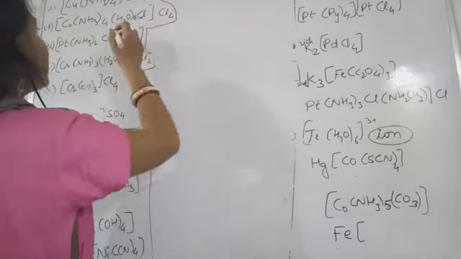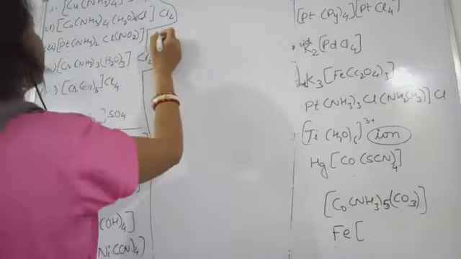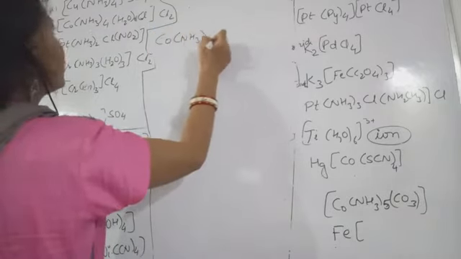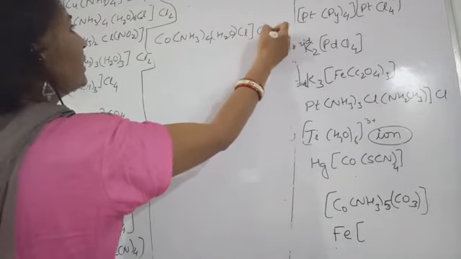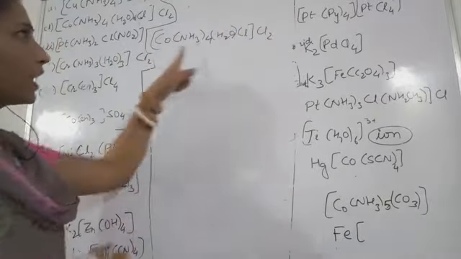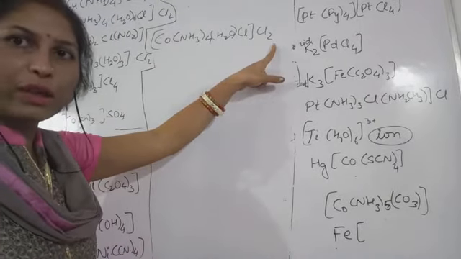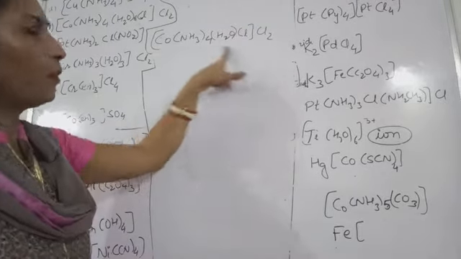Okay. So first of all, I hope you can see this. If not, then okay, I'm writing this also. Co, NH3 4 times, H2O, Cl, and then Cl2. So you check what the counter ion is. Counter ion is chloride. Chloride means anion. So this anionic part and this cationic complex we are having.